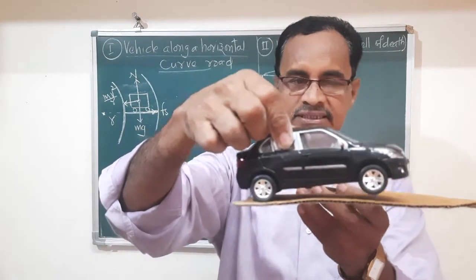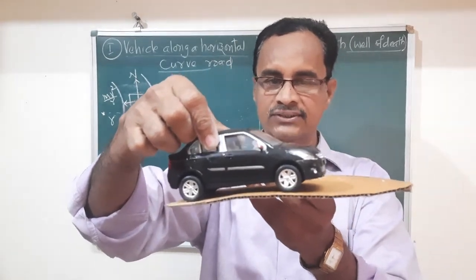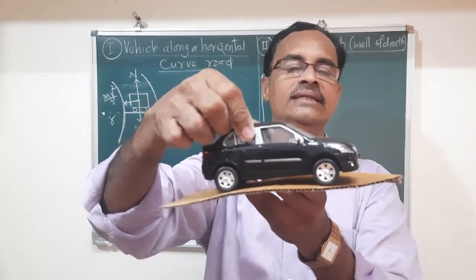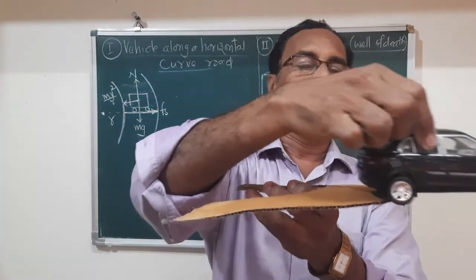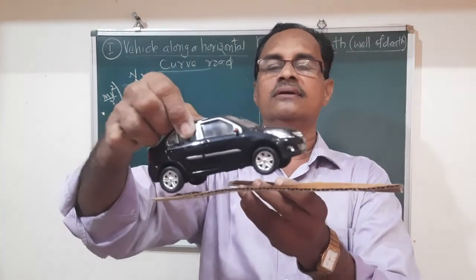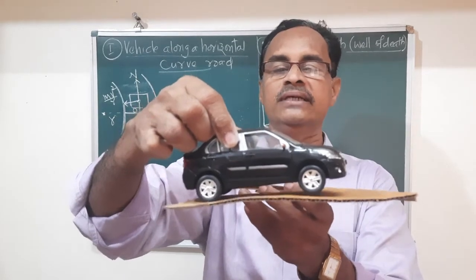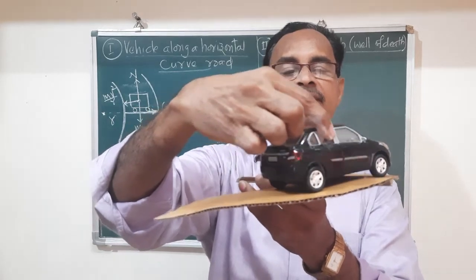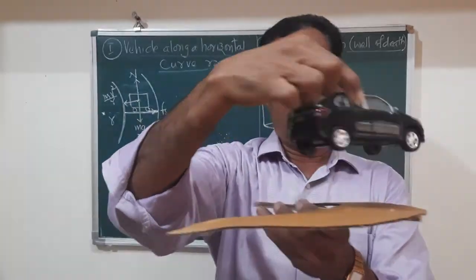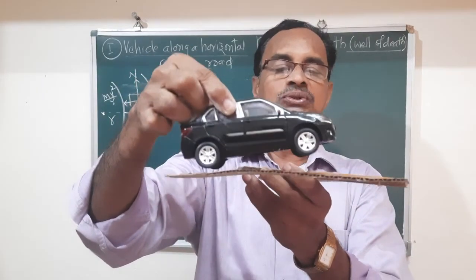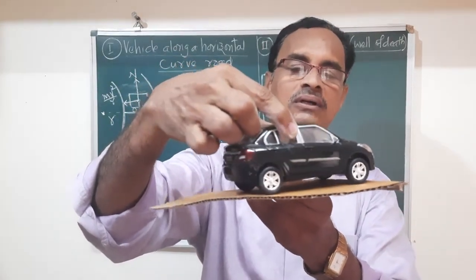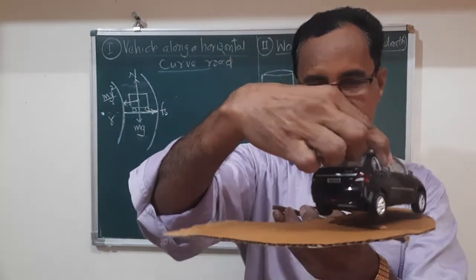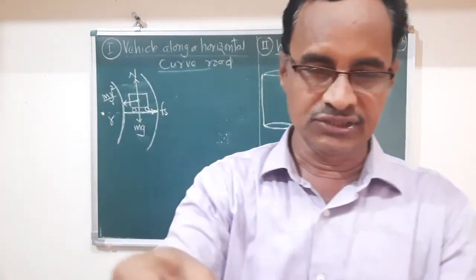Here, if this car takes a turn and does not maintain the speed at the curvature, then it takes the tangential path along this curved road and skids off. Therefore the car driver maintains the speed along this curved road, slows down, and takes the turn safely. Now in this application we have to see what the speed along that curved road should be so that this car can take the turn safely. That equation we have to derive in this application.